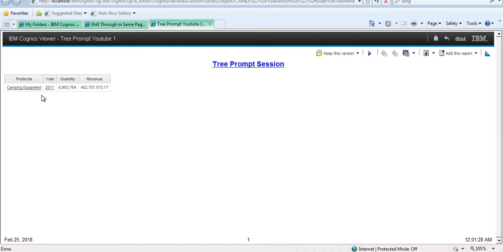In a similar manner we can do drill up and drill down here in the time dimension as well. So this is all about drill up, drill down and compared to the drill through report.